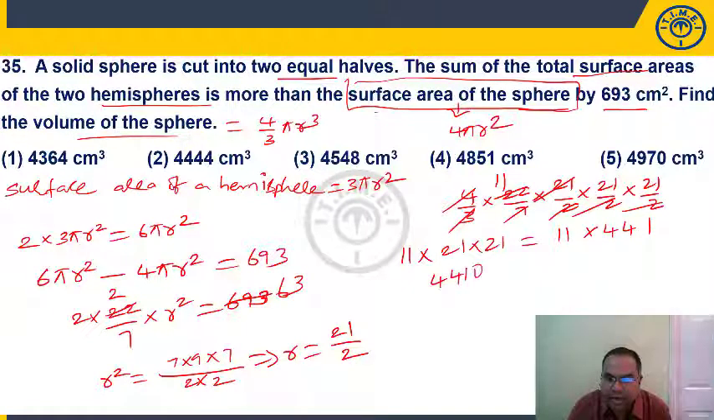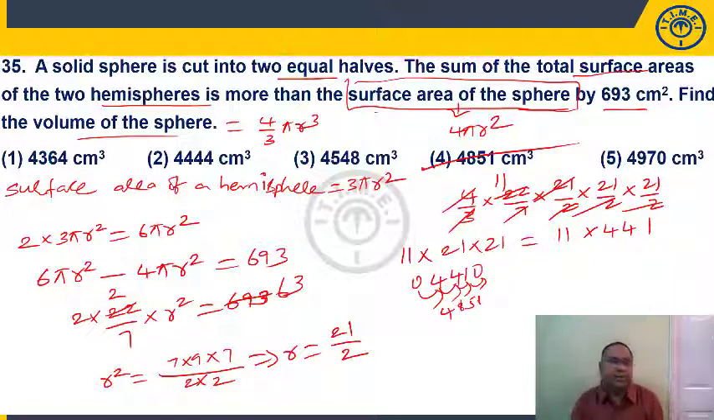Multiplying by 11, 441, put a 0 here, 0 here, it's 1. 4 plus 1, 5. 1 plus 0, 1. 5, 4 plus 4, 8. 0 plus 4, 4. 4851 centimeter cube. Choice 4. Right, students? So this completes the discussion of AMT 5200 2005.